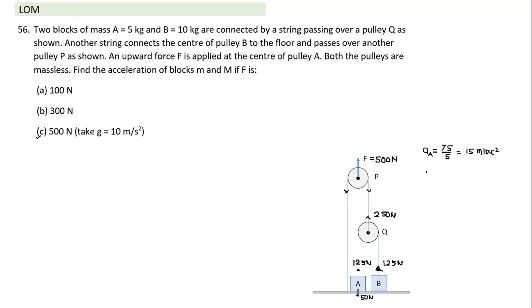What will be the acceleration of B, Bhagishri? Sir, the net force is 125 minus 100, divided by its mass. That is equal to 2.5 meter per second square. Now, what will be the acceleration of Q? The average of the two. So 15 plus 2.5 divided by 2. That's the acceleration of Q, equal to 17.5 divided by 2. And what will be the acceleration of P? That will be equal to half of the acceleration of Q. It will be 17.5 by 2. So pretty simple. We can solve such questions pretty easily.